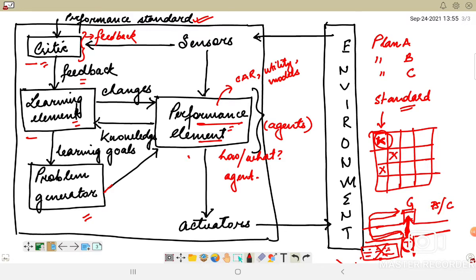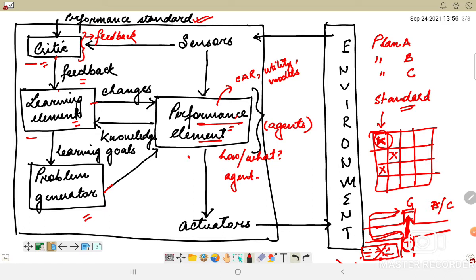Okay, now the taxi will go out on the road and drive using this performance element. So using this agent, the taxi would be taken to the road. The taxi will observe the world and pass information along to the learning element. The learning element we already discussed. It will be receiving all the information from the performance element regarding the world around it. After this, the critic will observe the world and pass the information along to the learning element. So the critic also will help in order to take the decisions.